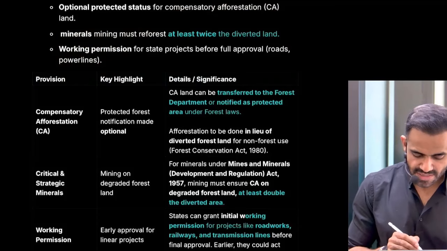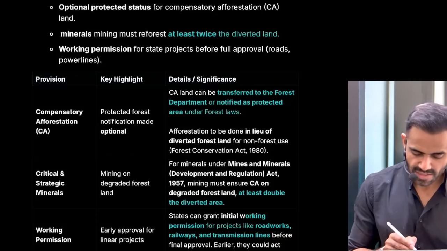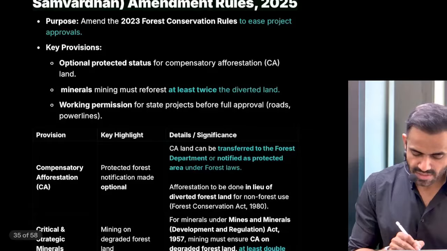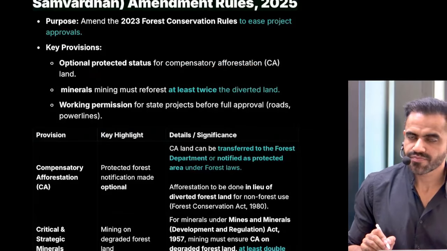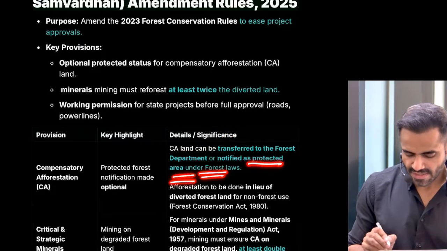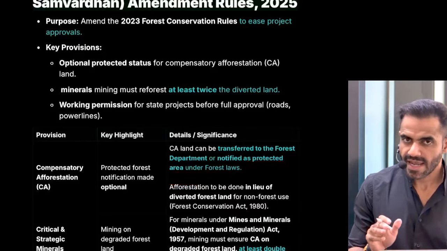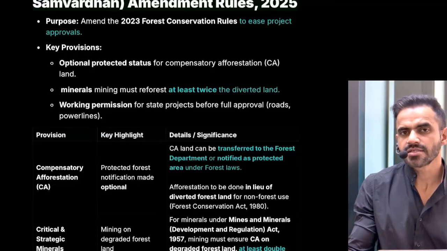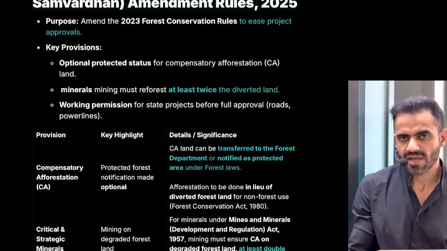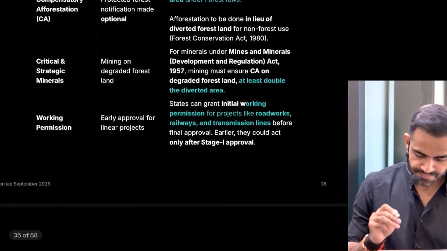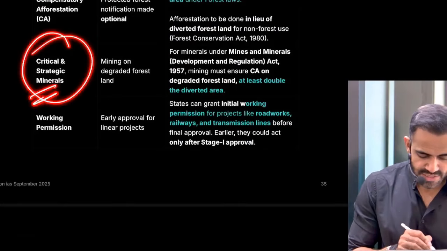Okay. Previously, there was a requirement that the compensatory afforestation land need to be granted the protected status. Now, the government has said that either that land can be transferred to the forest department, or it can be notified as a forest area. The land for the compensatory afforestation, either it can be given to the forest department and then forest department will take care of it. Okay, or it can be granted the protected area status.